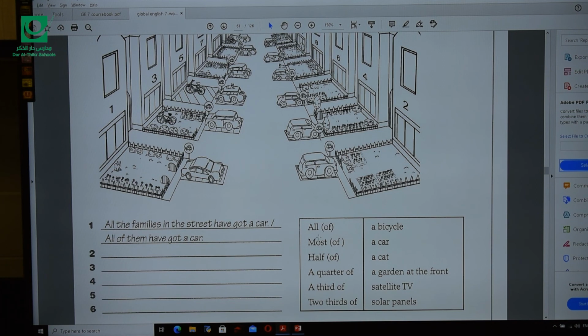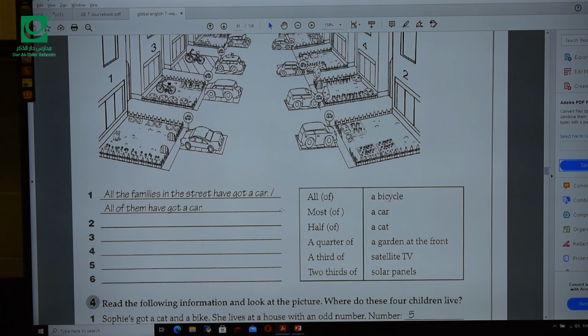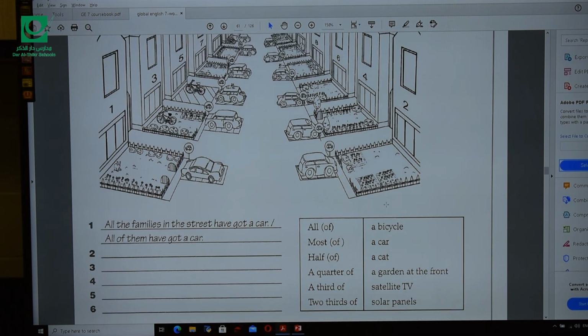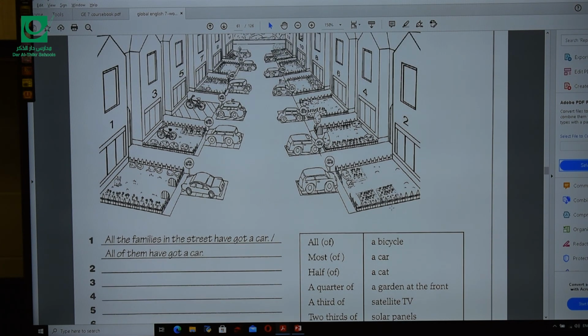Now we are going to do the same as we did here in number 1 and 2. You are going to complete number 3, 4, 5, and 6, and we will check the answers with your teacher, inshallah, in the Zoom session. But I'll teach you how to do that. As we did in number 1 and 2, you are going to take other examples, like for example, bicycle. You look here, how many have a bicycle?